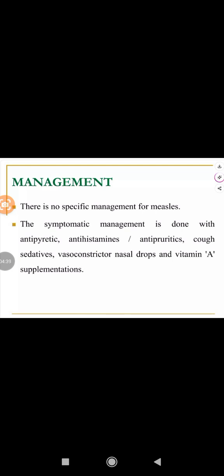Management. There is no specific management for measles. The symptomatic management is done with antipyretics, antihistaminics, cough sedatives, vasoconstrictor nasal sprays, and vitamin A supplements. Antibiotics may be given in secondary bacterial infection. The use of antiviral drugs, gamma globulin, and steroids is doubtful. Now the preventive measures.